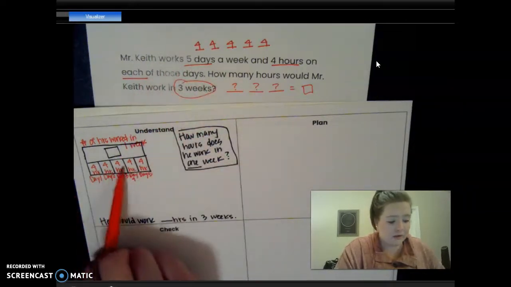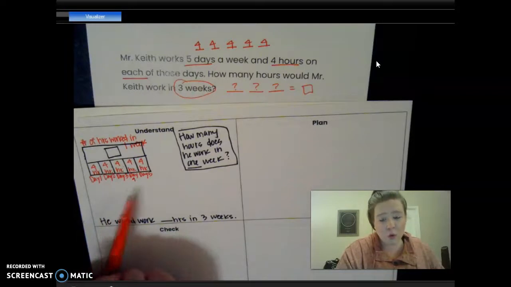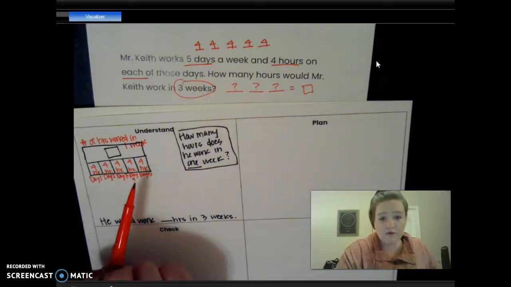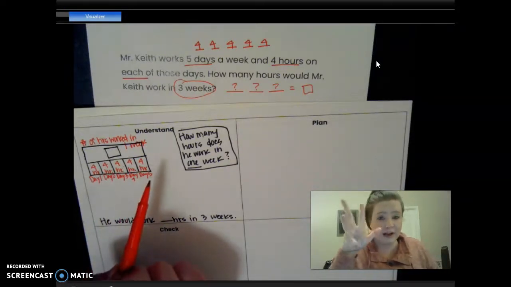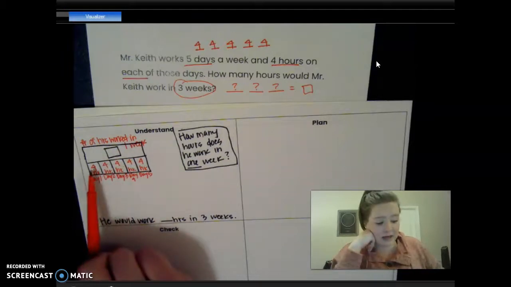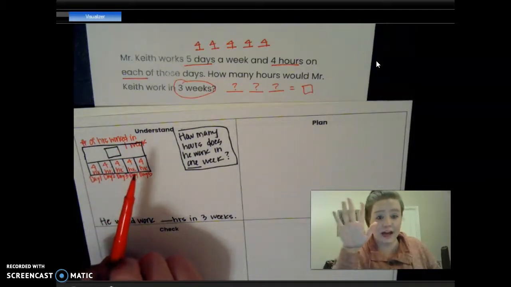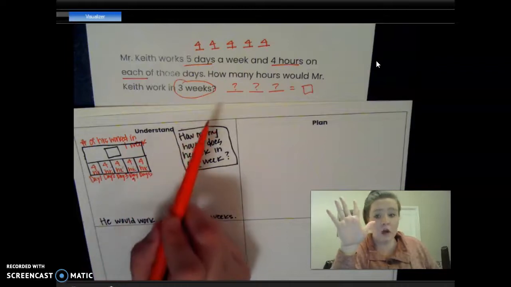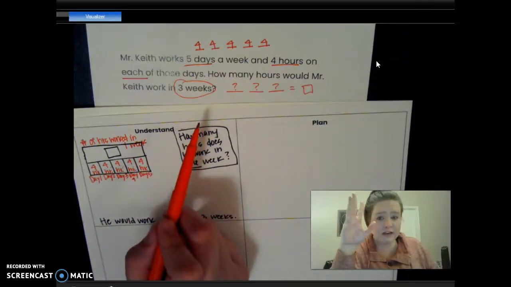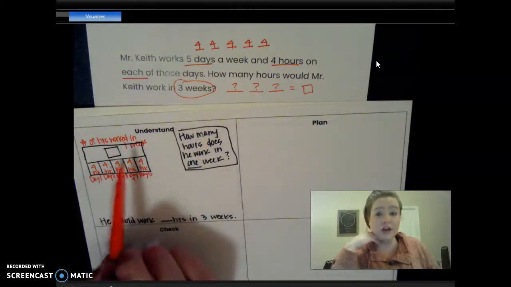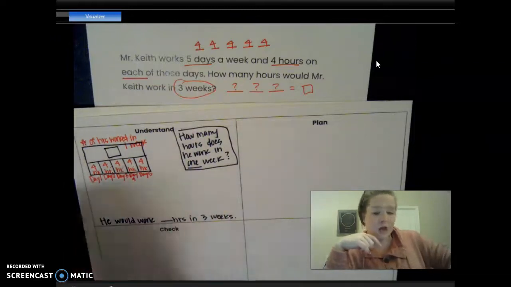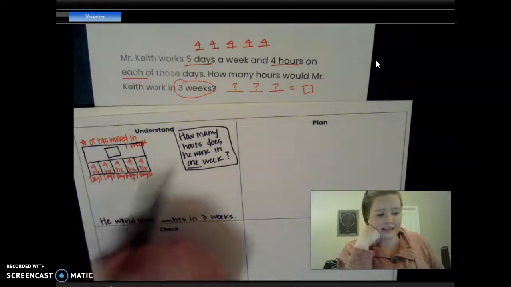So 1, 2, 3, 4, 5. That is his whole work week. Kind of like you only go to school 5 days a week. Monday, Tuesday, Wednesday, Thursday, Friday. Those are the 5 days. And on day 1, day 2, day 3, day 4, day 5, he only works 4 hours on each of those days. Okay? So, what kind of problem is this?